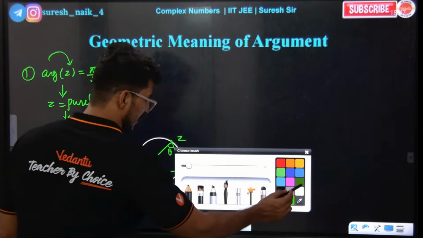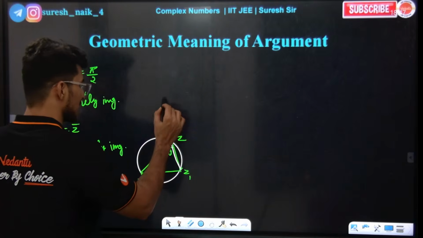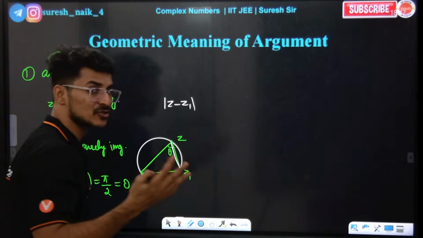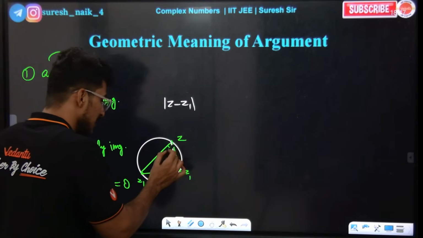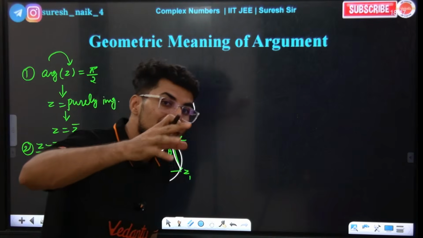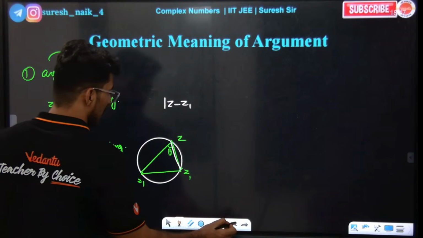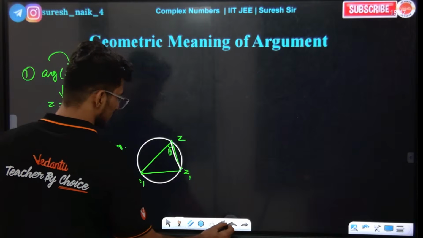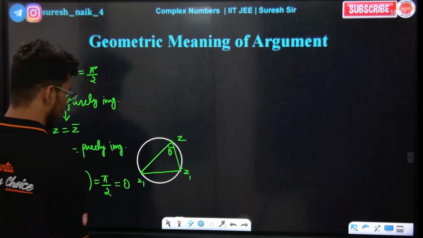We have two complex numbers. z minus z1 means the distance between two points. Now, in the distance, if you find out the angle, I mean the argument.